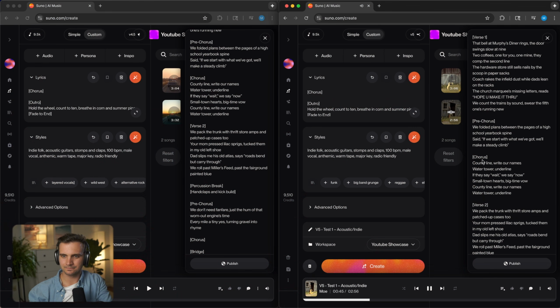County line, write our name, water tower, underline. If they say wait, we say now. Small town hearts, big time vow. County line, write our names, water tower, underline.